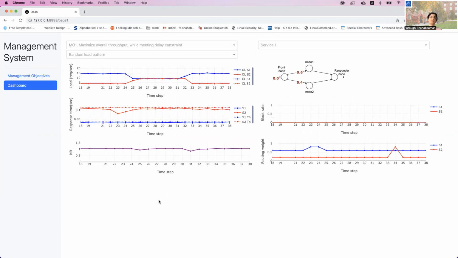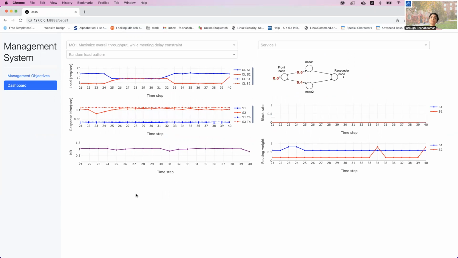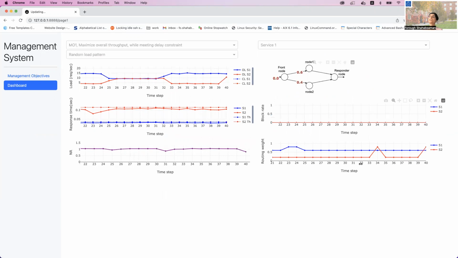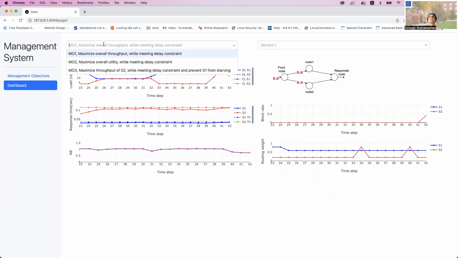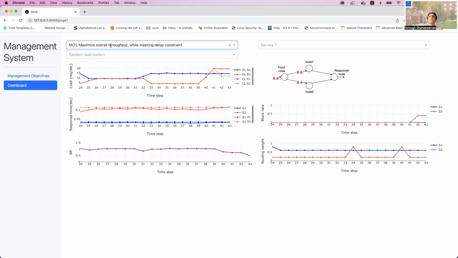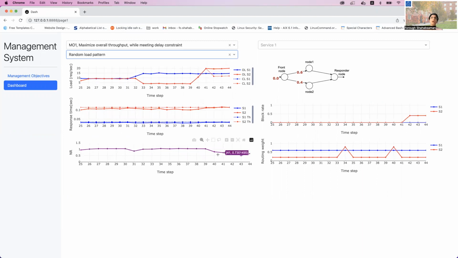The first part, shown on the left side, shows the performance of the system and how the system reacts to the action that the agent takes. On the right side, we show the control parameters and how these control parameters change when the agent takes the action. On the left side, we can specify which management objective we are interested in applying to our system and what load pattern we would like to apply.